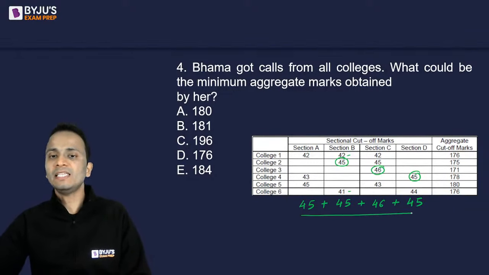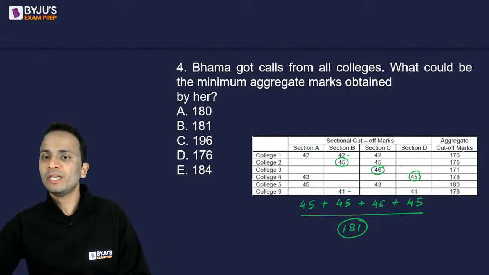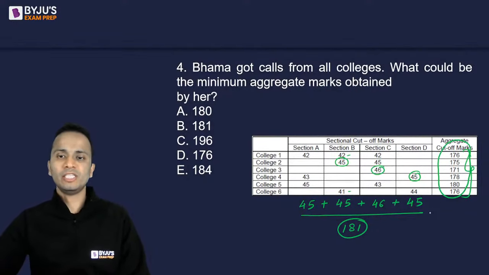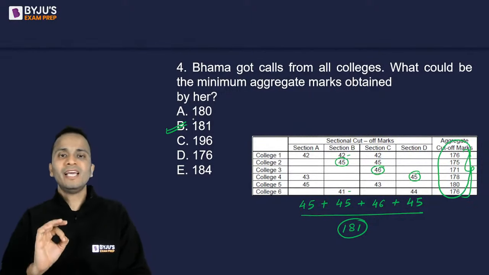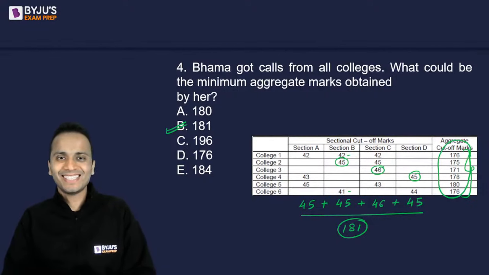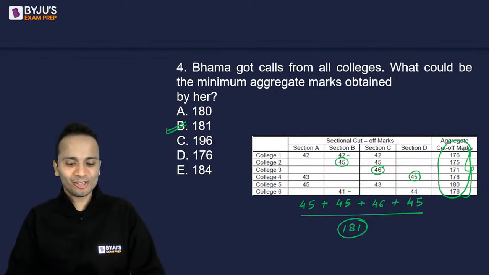Now, if I add these numbers, I'll get 181. 181 is also above the overall aggregate cutoffs for these colleges. So the minimum marks that this person has to score has to be 181. All right, समझ में आया कितना logical question है?